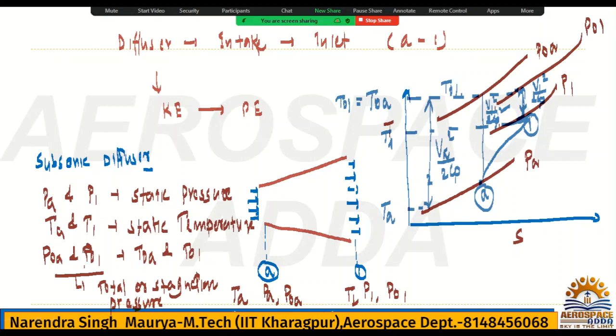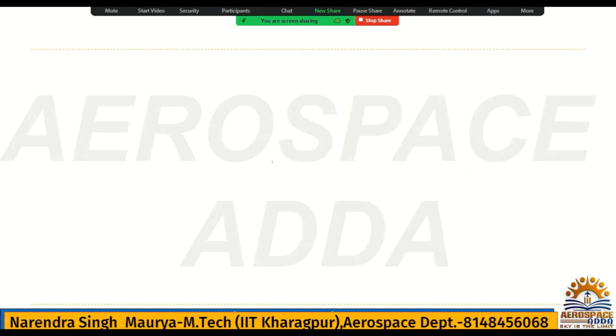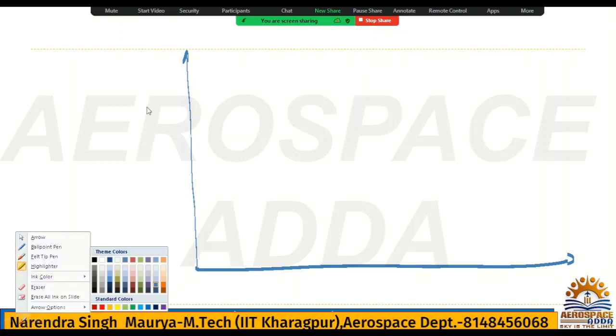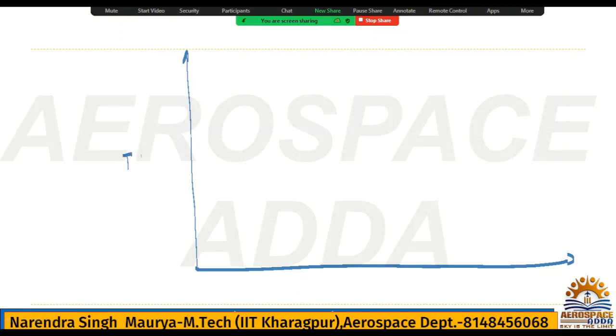So better I will draw it again, so it will be more clear to you in a big diagram. It will take time, no matter, but it should be very clear. If I have proper space, then I will be able to explain it properly. This is temperature T, and this is entropy.